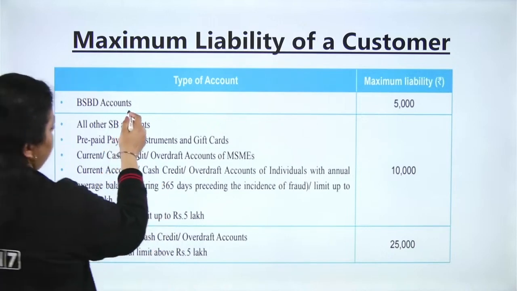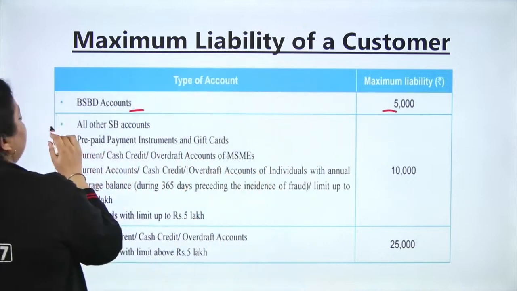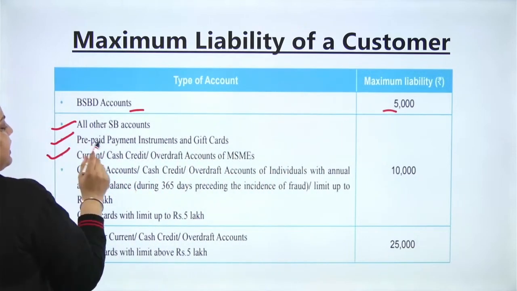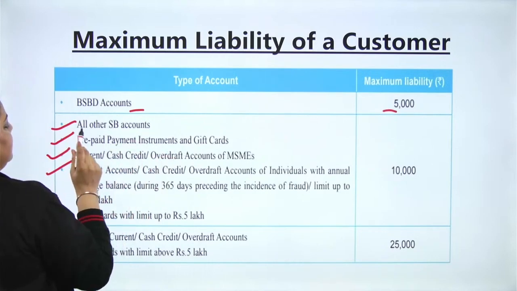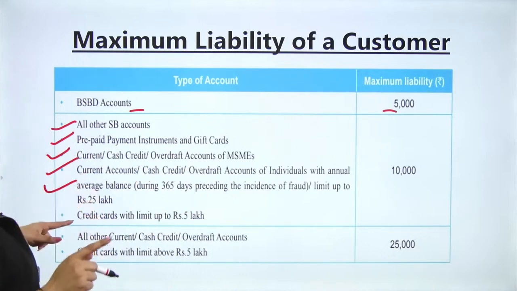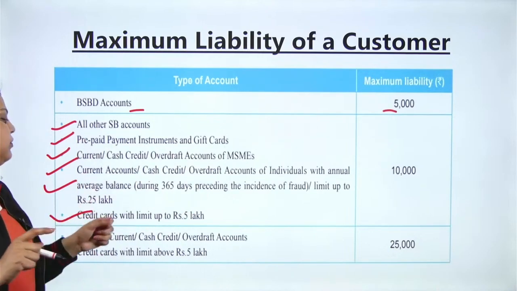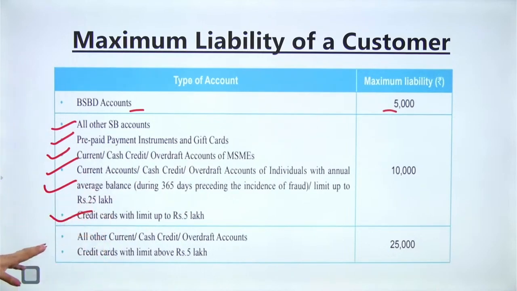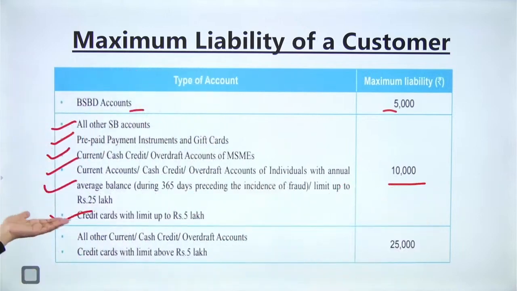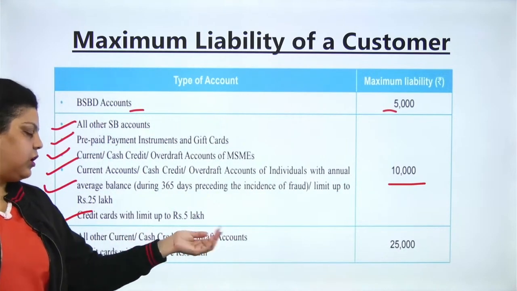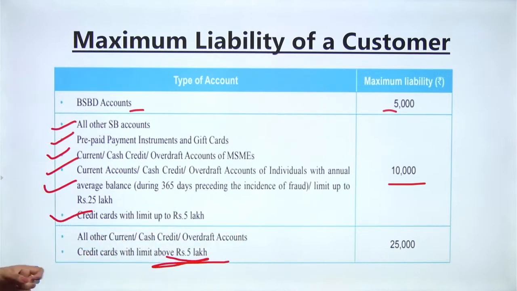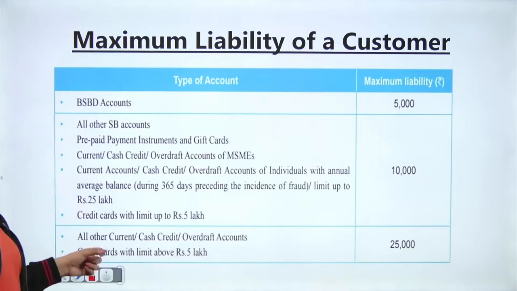So in BSBD account, it is 5,000. In all the other savings bank accounts, prepaid payment instruments and gift cards, current cash credit overdraft account of MSME, current account cash credit overdraft account of individual with annual average balance, then credit card with limit up to 5 lakh, that is your 10,000. Then we have all other current cash credit overdraft accounts 25,000 and credit card with above 5 lakh, it is 25,000. So do remember this limit, it is important.